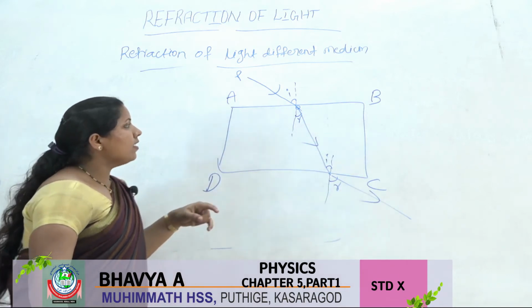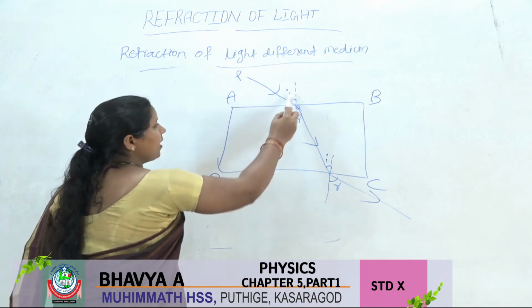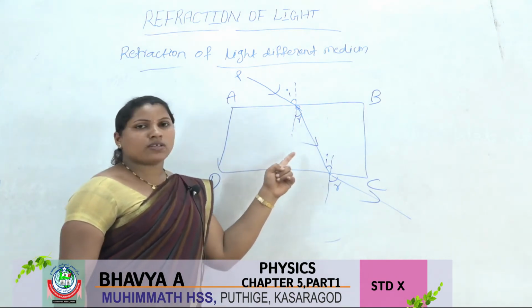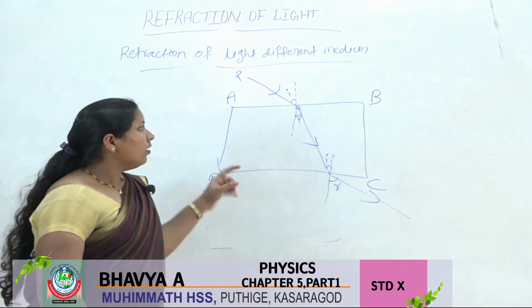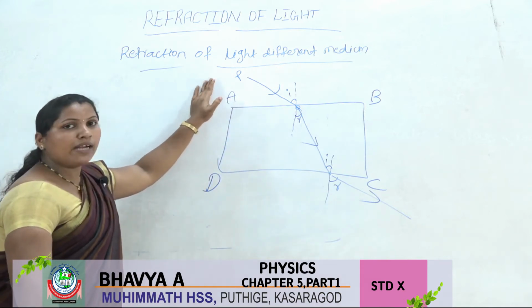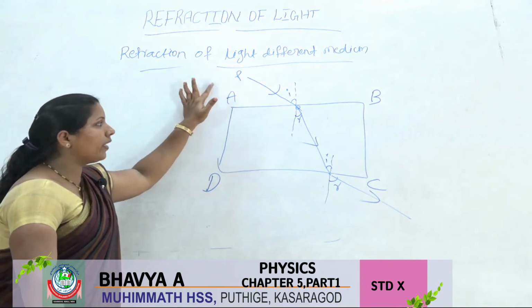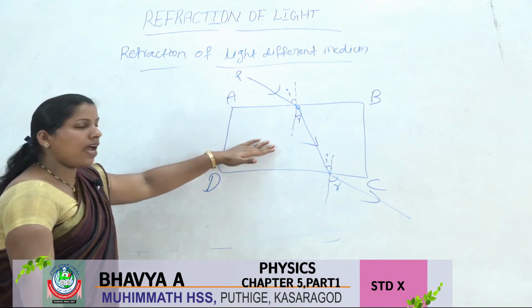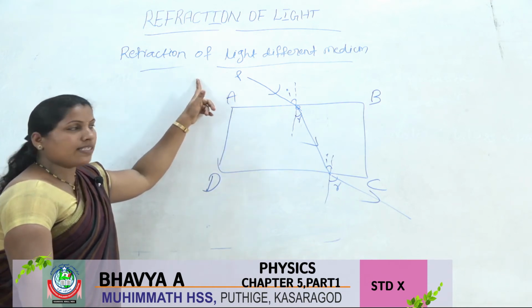Next, the angle between the incident ray and the normal is called the incident angle. The angle between the refracted ray and the normal is called the refracted angle. Here the light passes from air to glass. Air has low optical density, and glass has higher optical density than air.